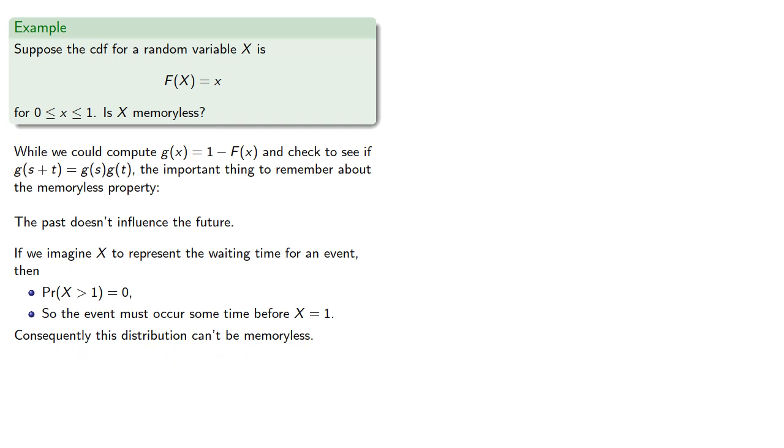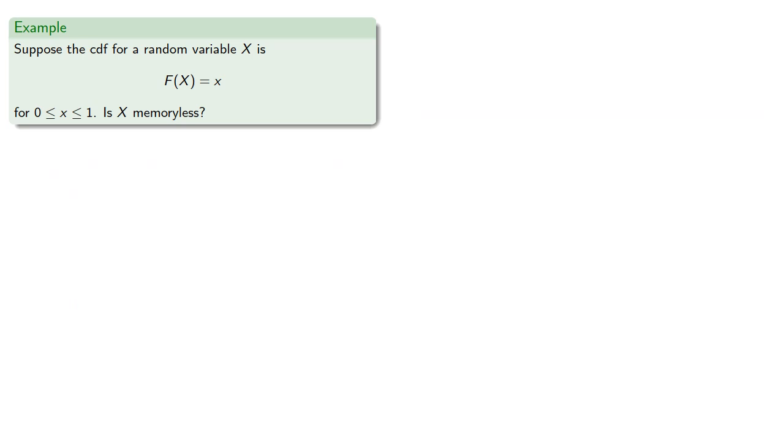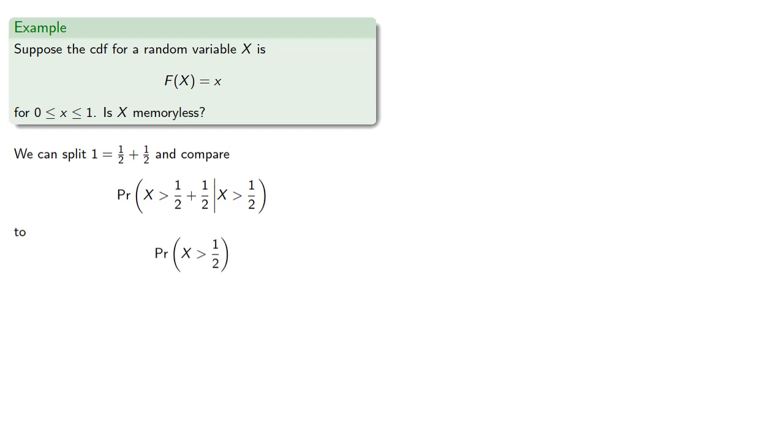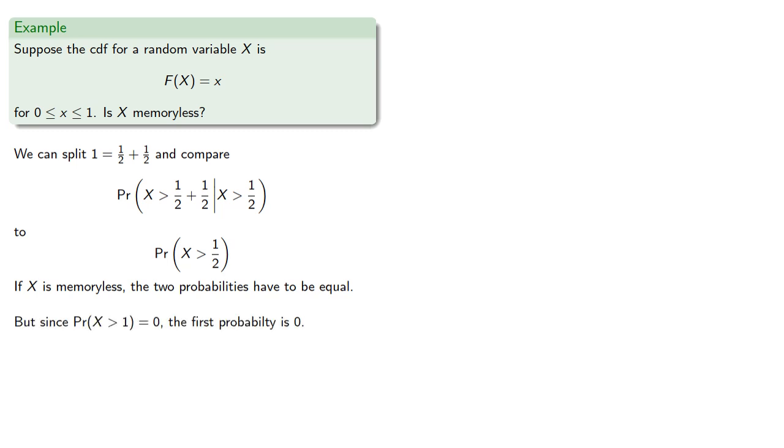And again, a good way to get insight into math is to solve it again. So what if we split x into 1/2 plus 1/2 and compare the probability that x is greater than 1/2 plus 1/2, given that x is greater than 1/2, to the probability that x is greater than 1/2. If x is memoryless, the two probabilities have to be equal. Again, the probability that you're waiting an extra half shouldn't depend on how long you've waited already. But since the probability that x is greater than 1 is 0, that first probability is 0, while the second is non-zero.